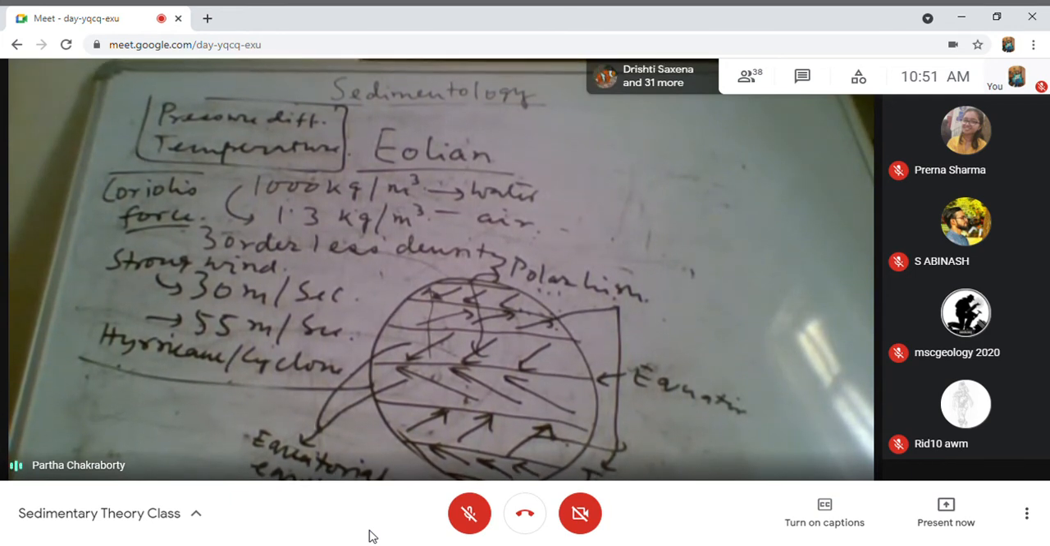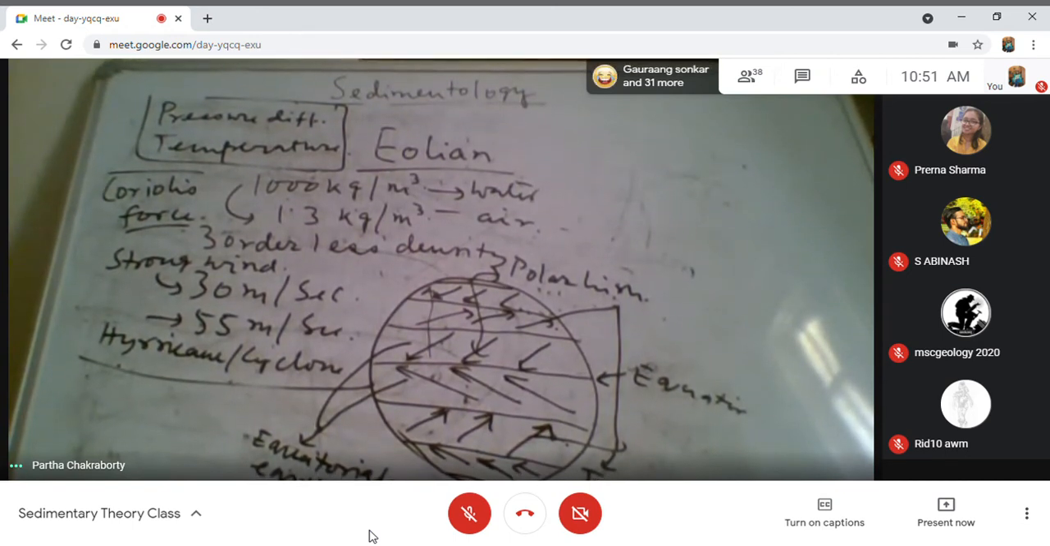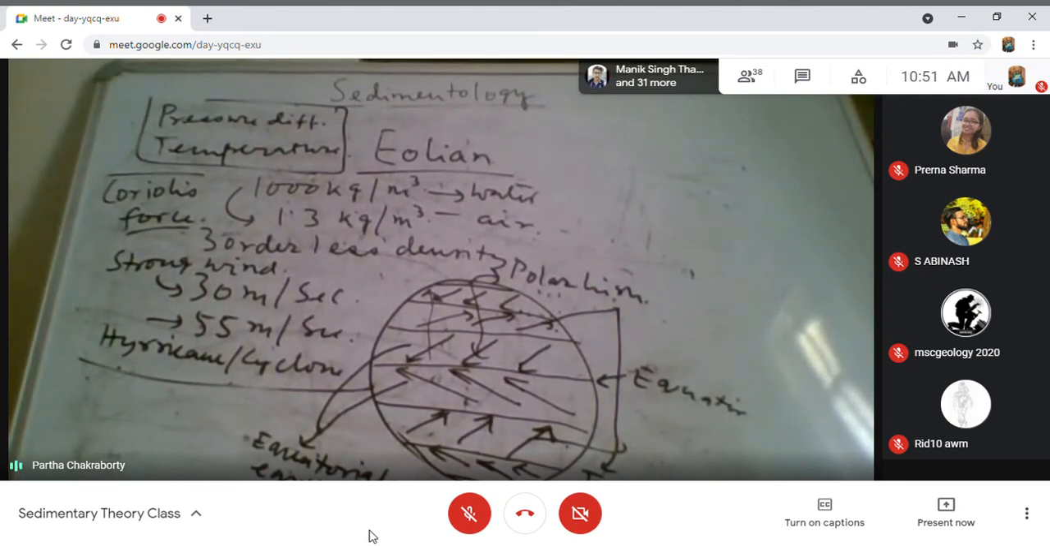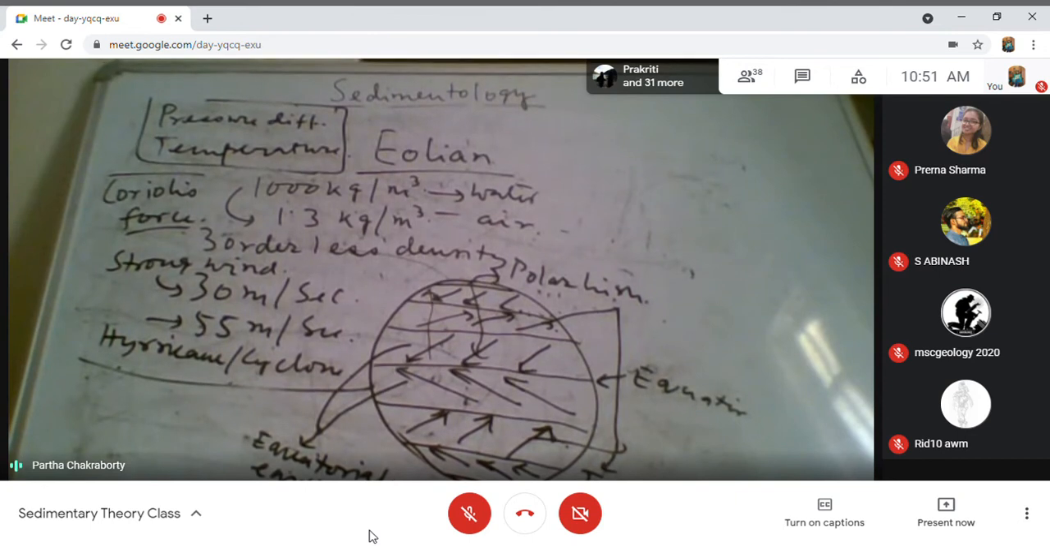Now, this is a general pattern of the airflow. What happens really is that there are tropical easterlies, and in the temperate zone there are westerlies. The hot air goes up, and some rain shadow zones form between 10 degree latitude and 30 degree latitude. What I am saying is, from 10 degree, maximum deserts, if you see, are forming from 10 degree to 30 degree latitude. Why?